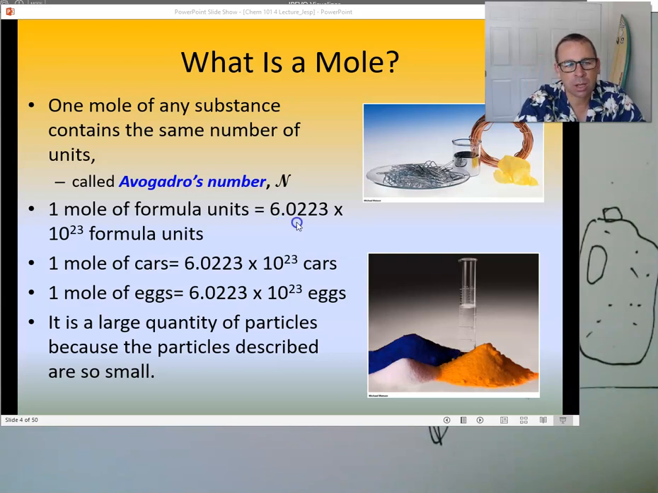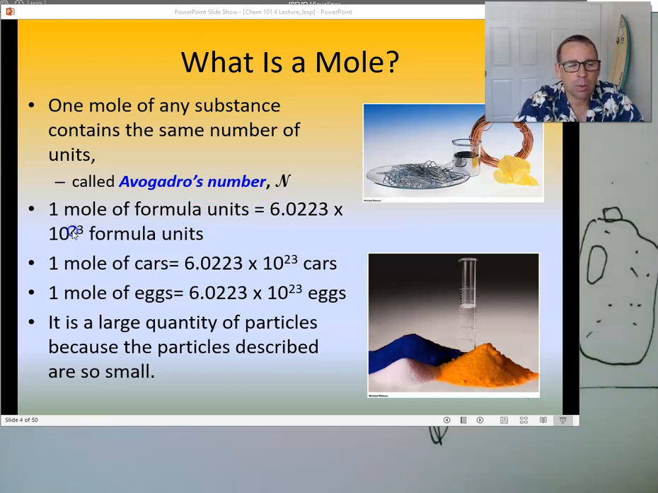Because you don't need to just talk about a mole of atoms. You can talk about a mole of molecules. You can talk about a mole of ions. You can talk about a mole of ionic units, right? Molecules, atoms, ions, compounds. You can talk about a mole of anything. And the thing you really want to remember is that that number, 6.0223 times 10 to the 23rd, is what a mole is. All right?